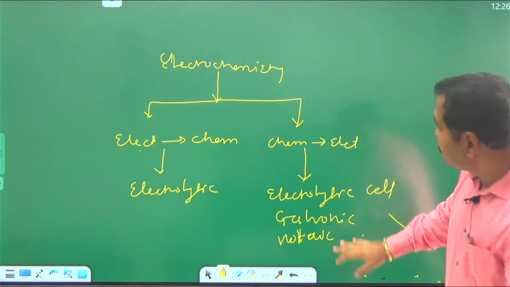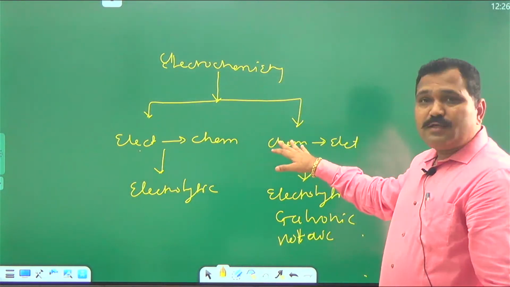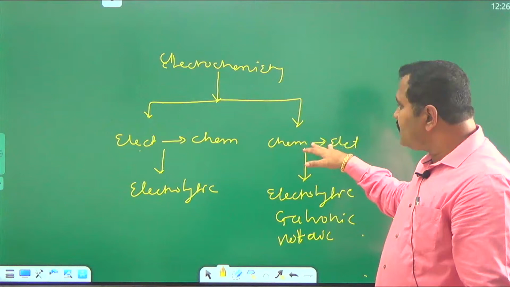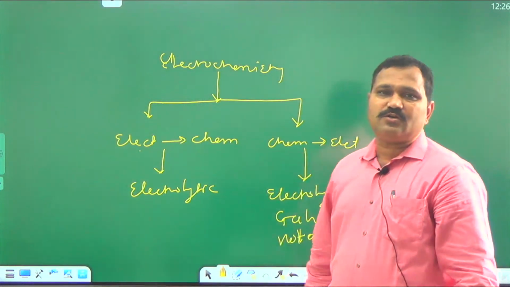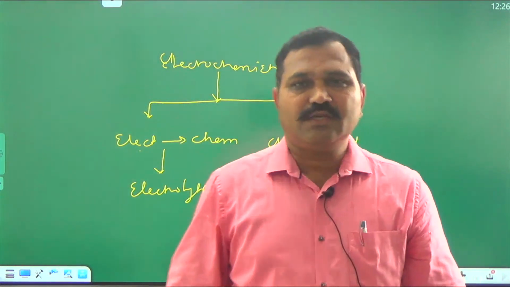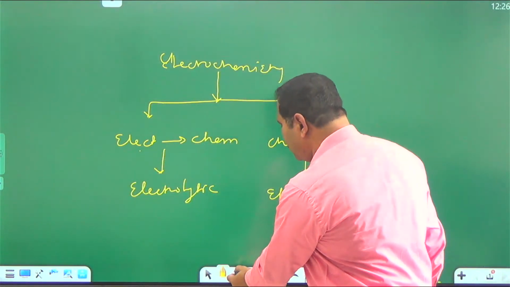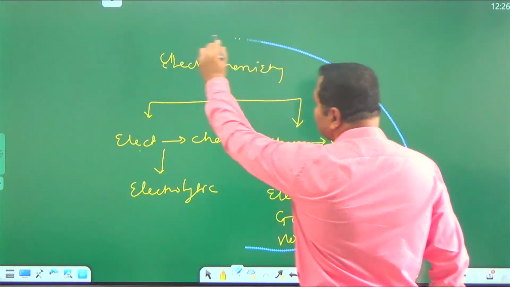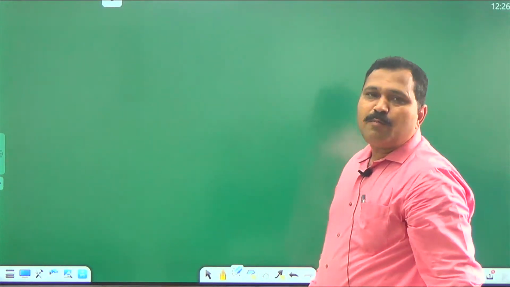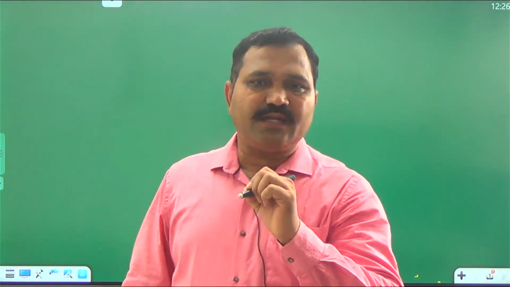The cell where electrical energy is generated from a spontaneous redox reaction is known as an electrochemical cell. Now we will see the parts of the cell where electricity is generated from spontaneous redox reactions.